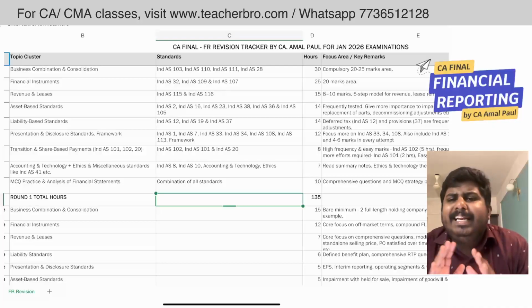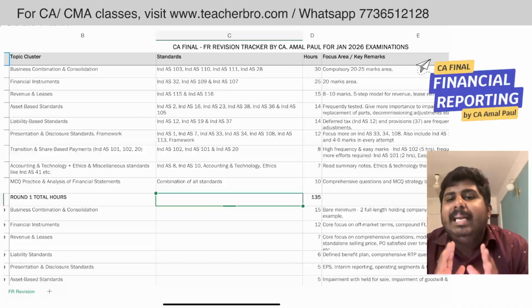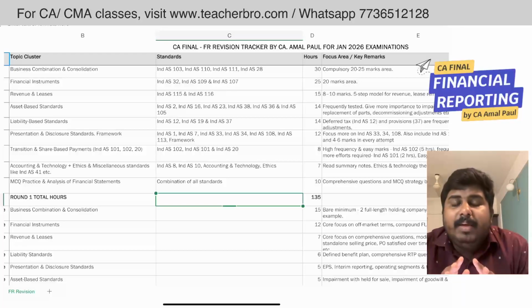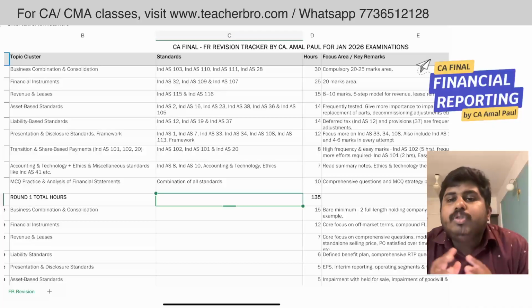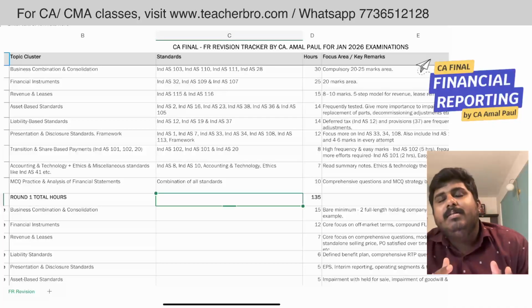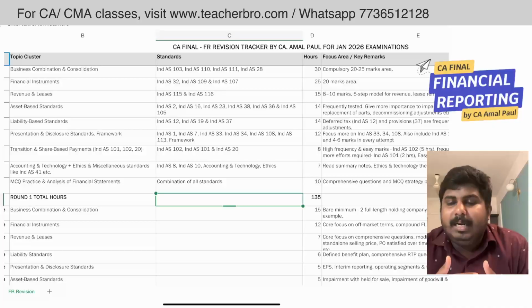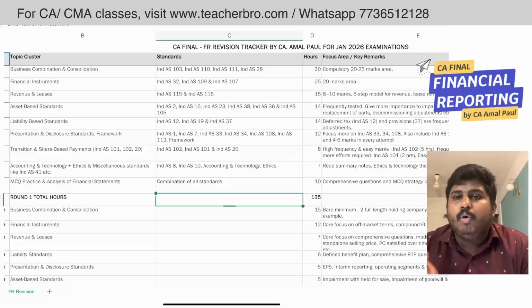And once you complete that, you need to go ahead with revenue and leases. But revenue and leases put together should not take more than around 15 hours, because most students spend a lot of time on revenue but do not gain that much confidence in that particular standard. They think their revisions are not over and they are not able to complete on time, whereas they are leaving out standards like Ind AS 33, 34, 118 and so on.